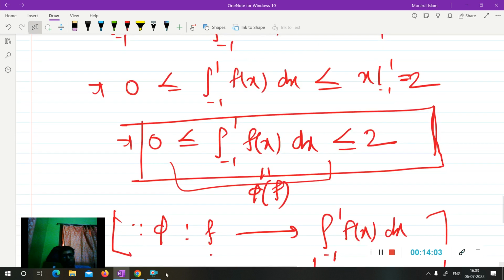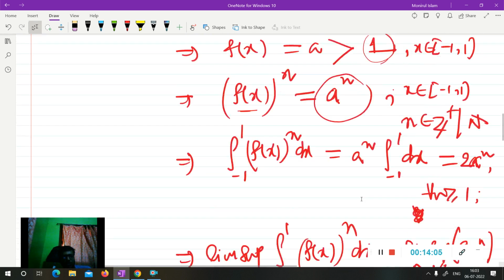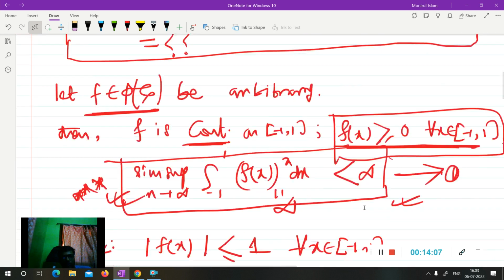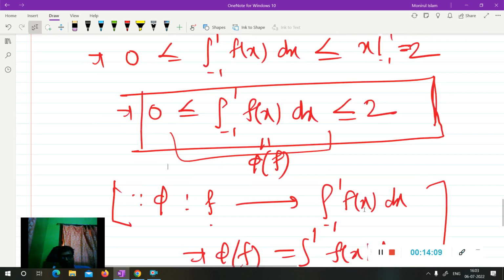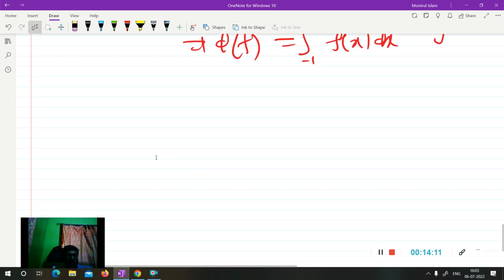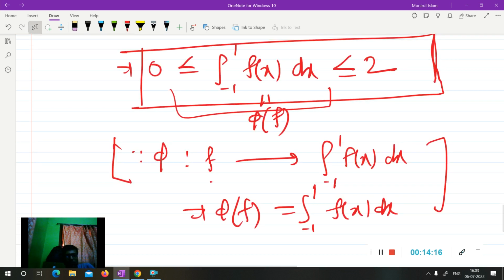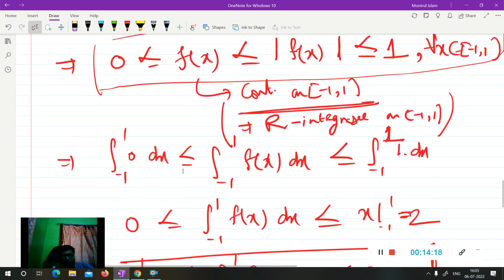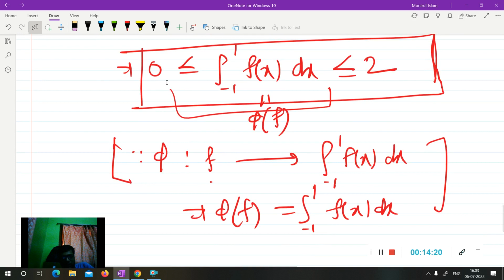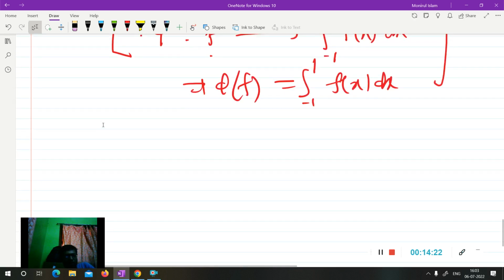If you take an arbitrary f from the image of phi, then it lies in the closed interval [0, 2].